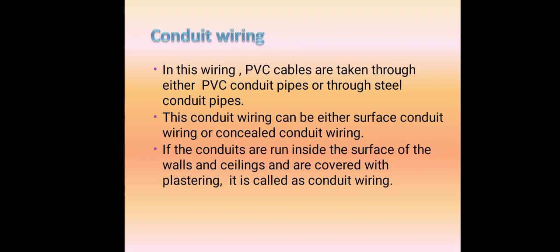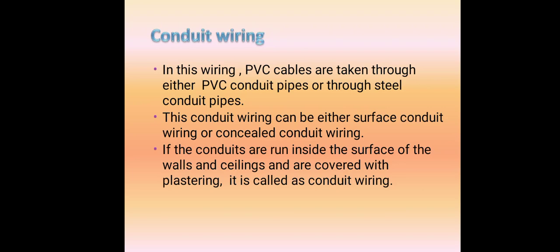Then there is conduit wiring. In this wiring, PVC cables are taken through either PVC conduit pipes or steel conduit pipes. Conduit wiring can be either surface conduit wiring or concealed wiring. One is called surface conduit wiring, where you can directly place the conduit pipes on the walls and ceiling. Or you can make a groove in your wall and totally enclose it so that we cannot find out where the pipes are going inside.